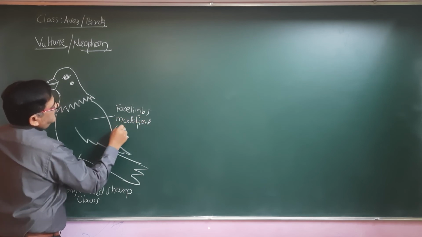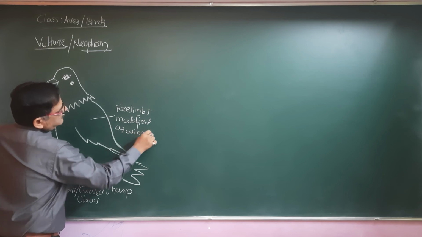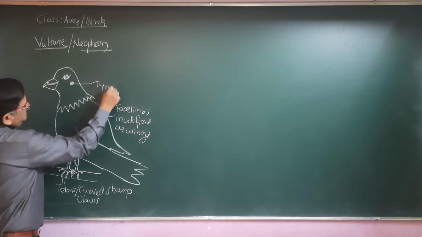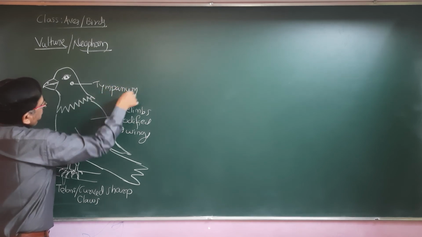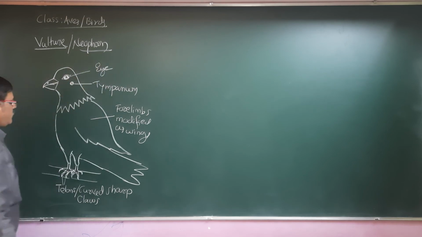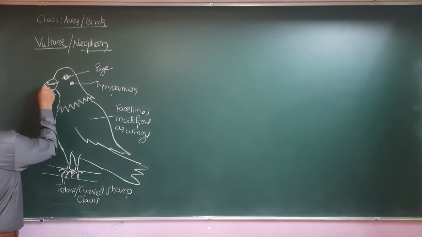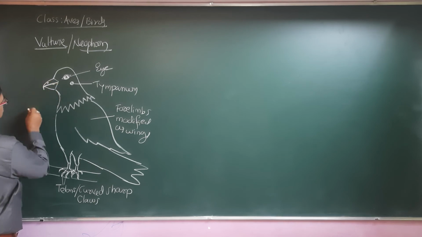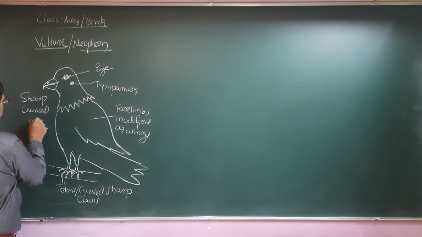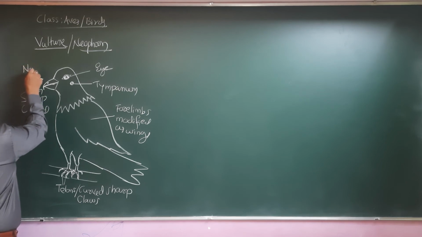This is the tympanum that acts as an ear, then the eye. Then the sharp, curved beak. They have nostrils.